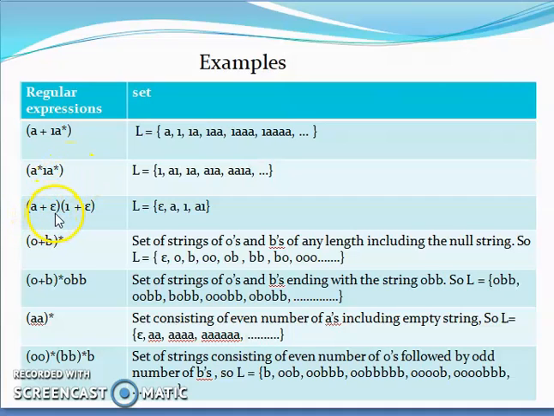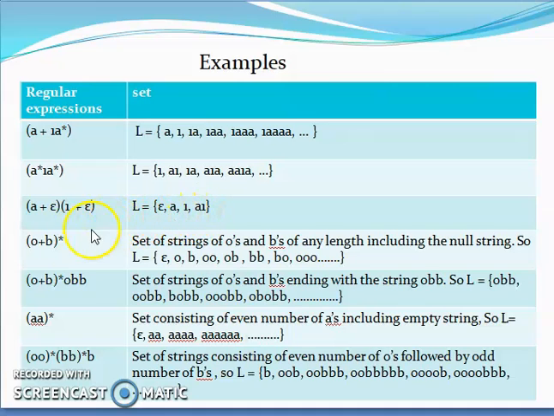Then we have A plus empty concatenated with 1 plus empty. Now here what we can have is this A combined with this 1. For this we have A1. Then this A combined with this empty. For this we have A. Then empty with 1. So we have 1 for it. And we have empty with empty. So we have empty. And these are the only 4 strings that can be written in the language of this particular expression.